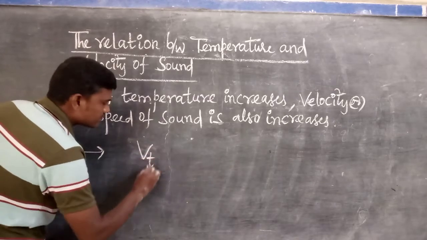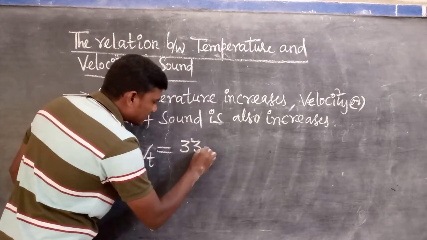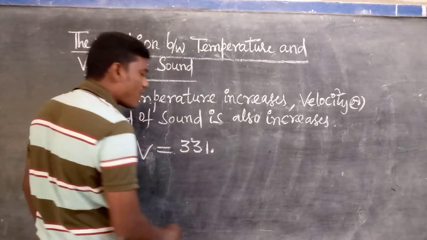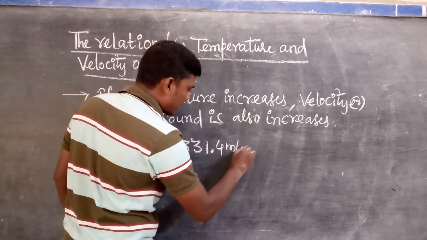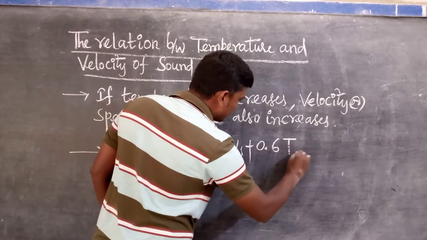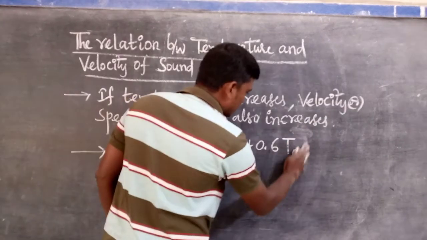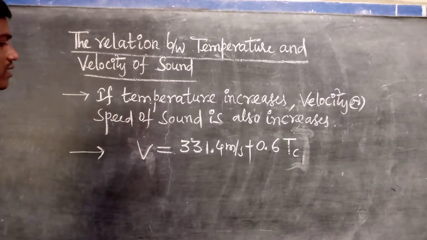V of T equals 331.4 meters per second plus 0.6 into T of C. This is the formula.